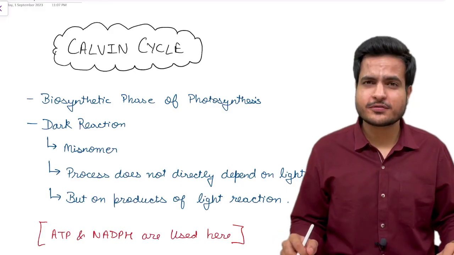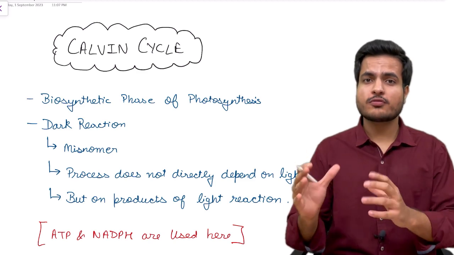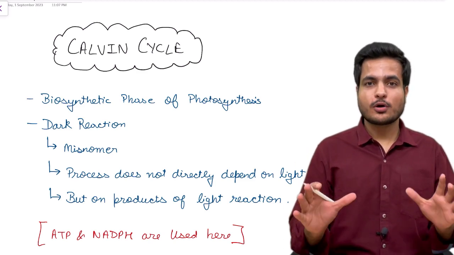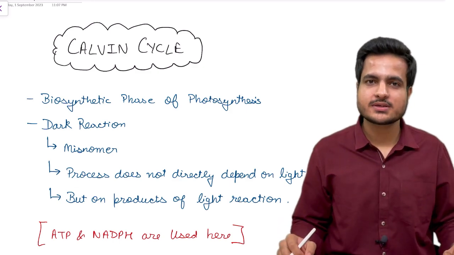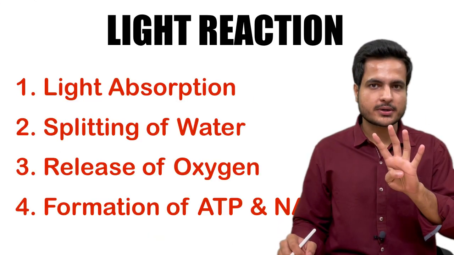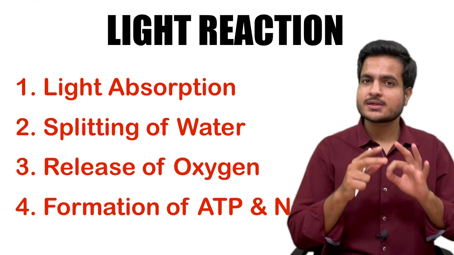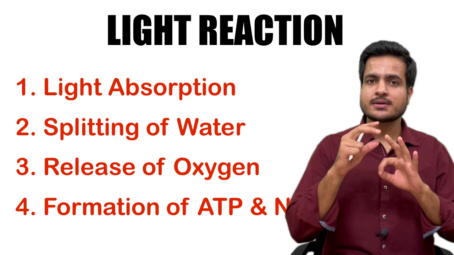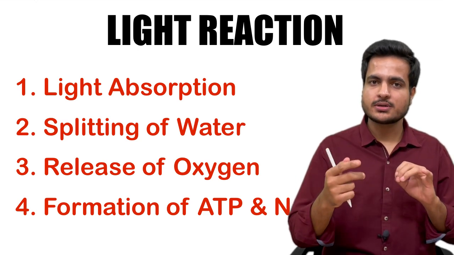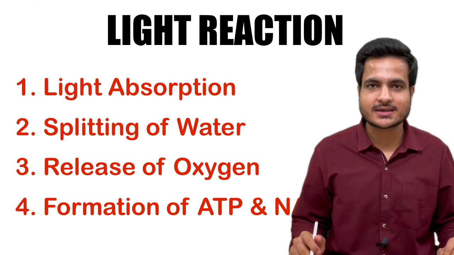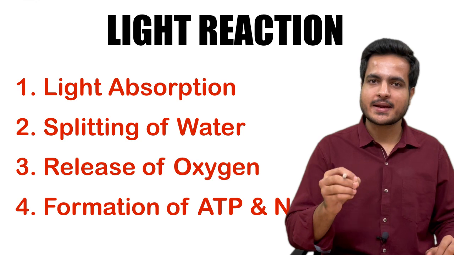Hello everyone, in this video we'll be discussing the Calvin cycle, which is the dark phase of photosynthesis. As we all know, photosynthesis has two phases: the light phase and the dark phase. In the light phase, four important things occur. One is that light is trapped through light harvesting complexes. The second step is splitting of water and the third step is releasing oxygen. The fourth and last step of the light reaction is production of high energy compounds, which are ATP and NADPH.